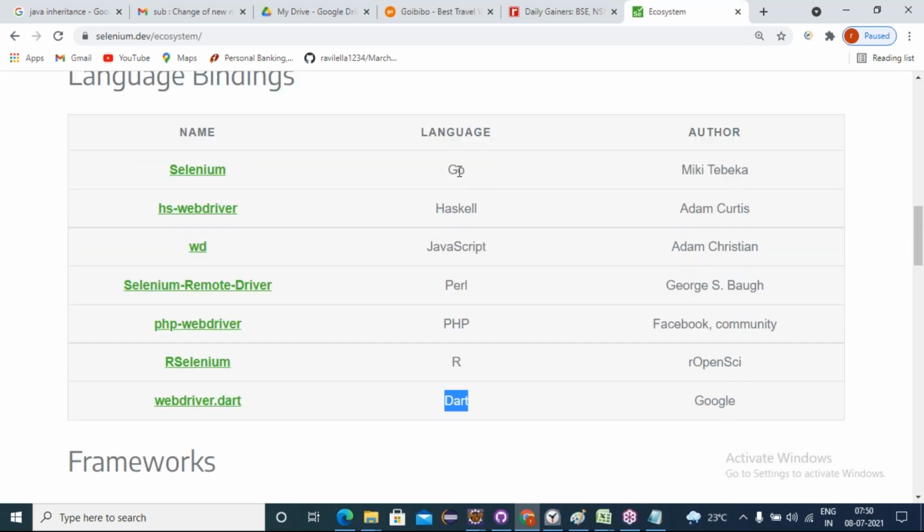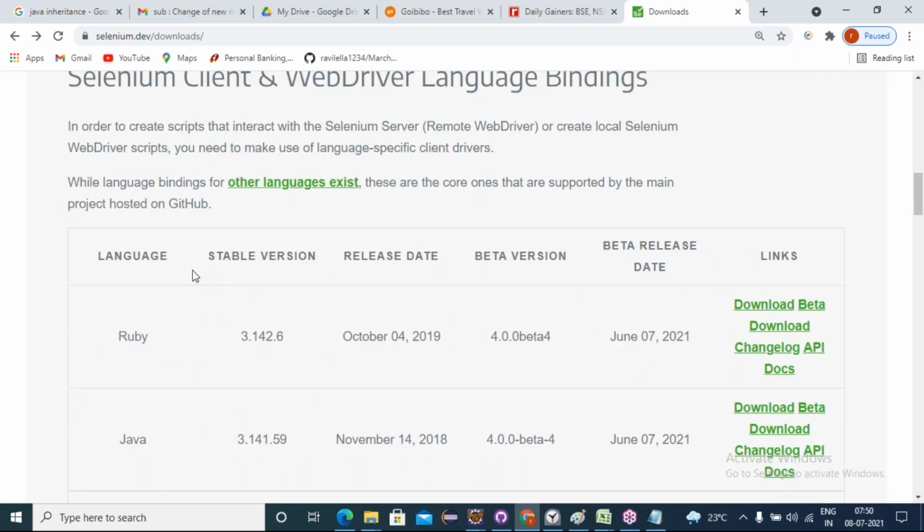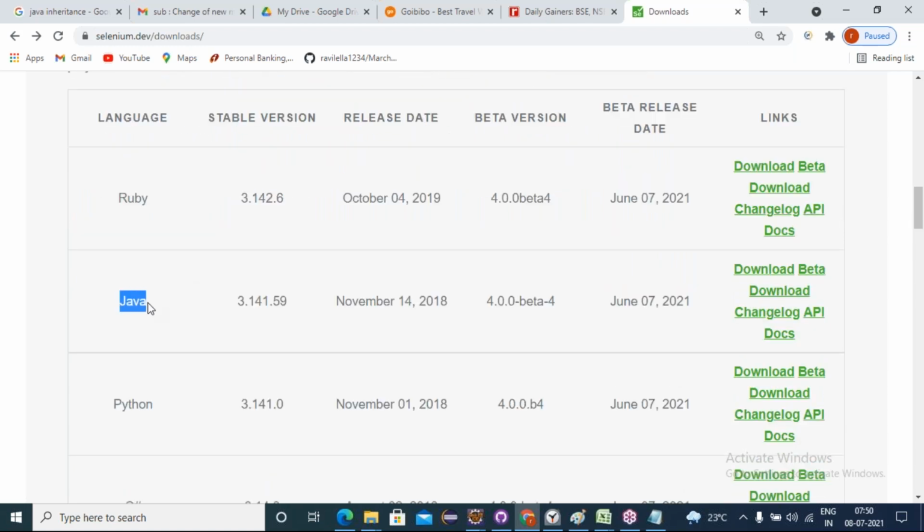So these are also languages supported to automate with Selenium. Yes. Now we are working with Java with Selenium, so we must prefer the Java language binding. So I'll go with the Java language binding. Here we can see the languages, which language you prefer to automate. And this is the stable version.